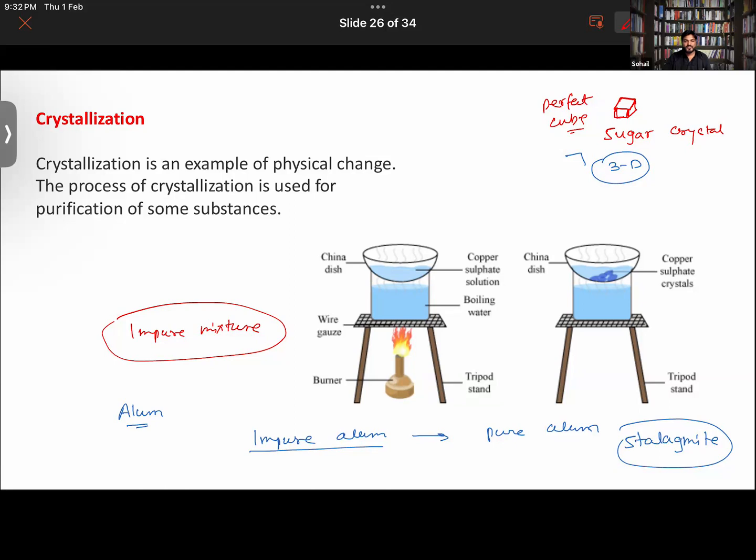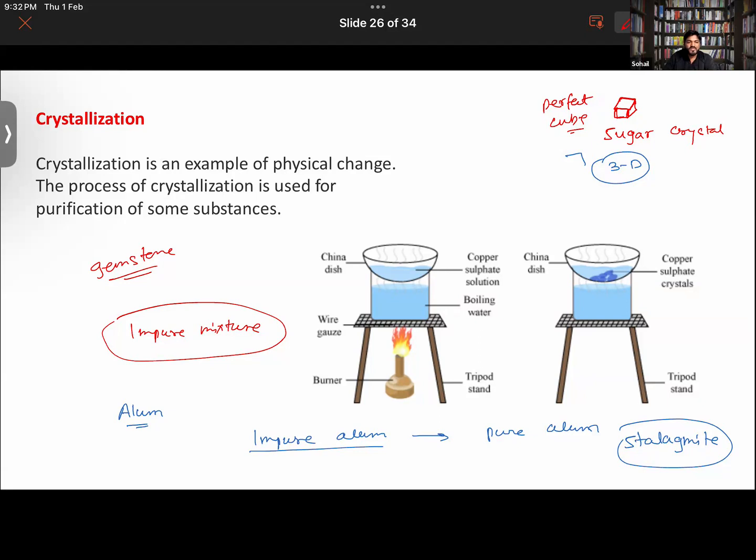You have gemstones also. Gemstone crystals are also there. Do you guys understand about gemstone crystals or not? So we also have to research about gemstones.